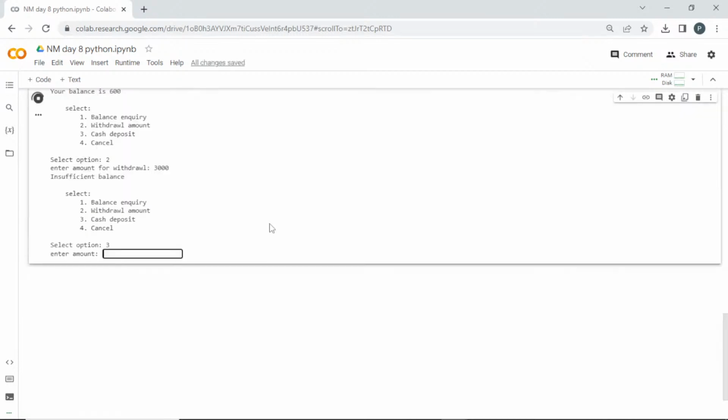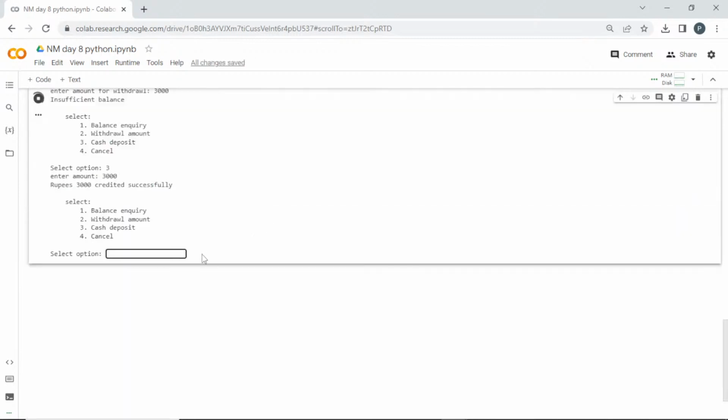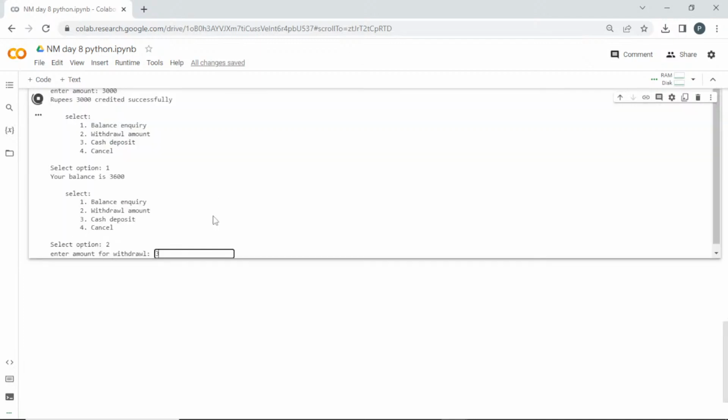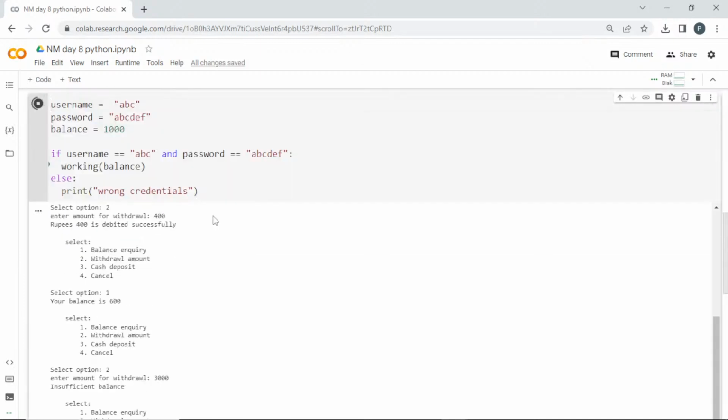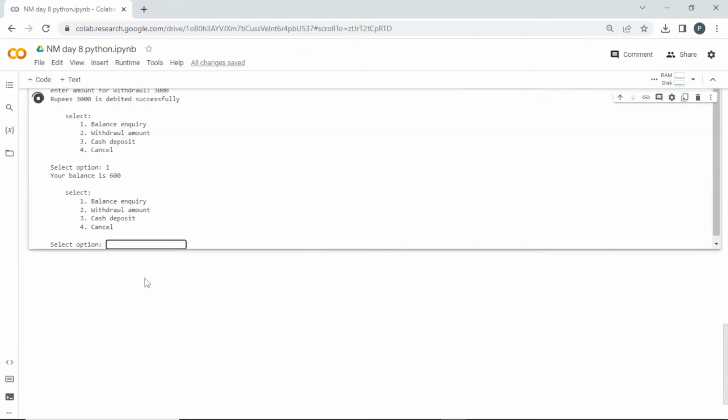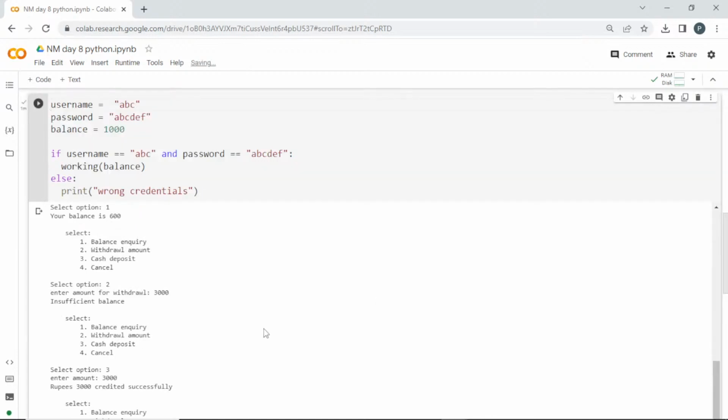I'll go into cash deposit and enter some amount here, 3000. If I enter that, 3000 credited successfully. If I check the balance, it should get updated. See here, now my balance is 3600. Now I can take the amount. Can I take 3000 now? Yes, I can, because I have 3600. So 3000 is debited successfully. I can check the balance, and now it is back to 600. If you want to end this, you can go with 4, which will terminate the while loop.